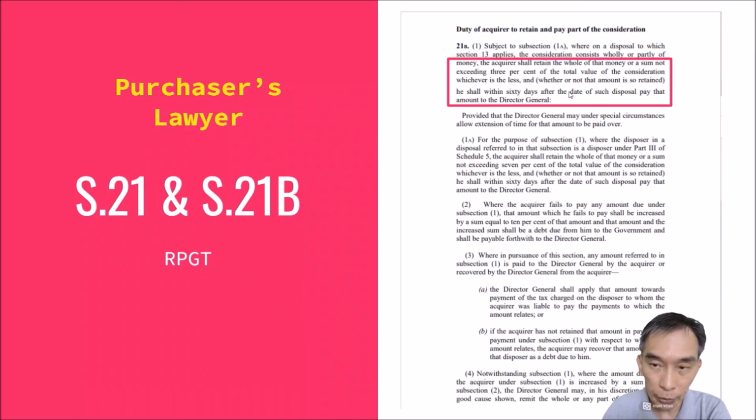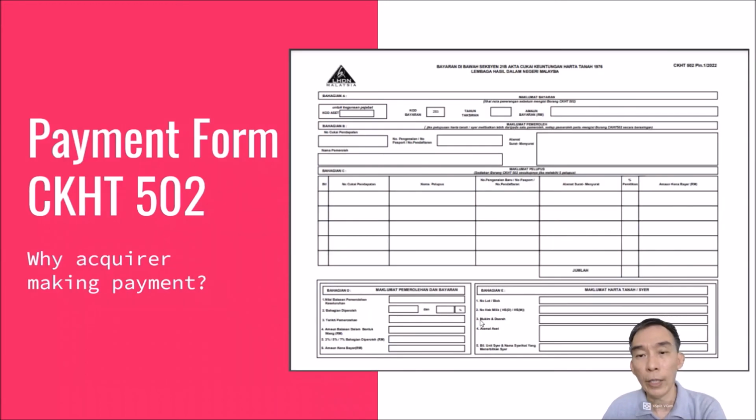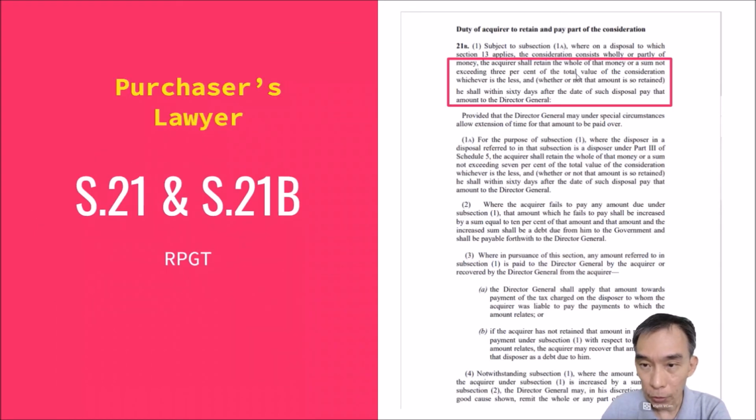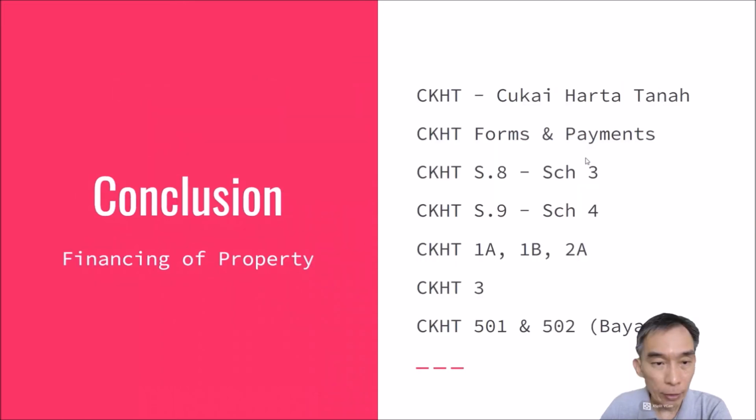So this one is the reason why you have the form just now, the form for a person who acquires property to make payment, for the reason of section 21B. Right, section 21B again. So I'd like to do a conclusion on the presentation today on CKHT forms.